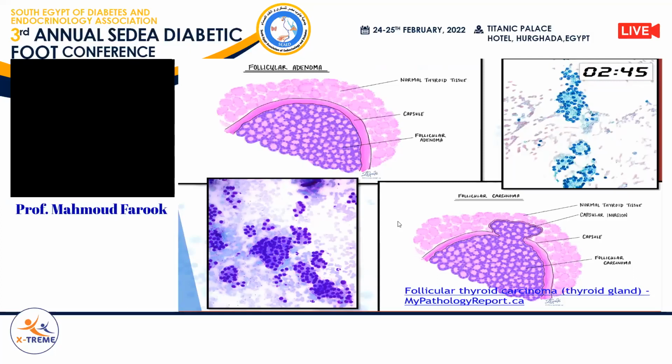This is an image from cytology of follicular adenoma, and this is a follicular carcinoma. You can appreciate the marked similarity between these two slides, which makes it impossible to differentiate between follicular adenoma and follicular carcinoma, because the diagnosis is based on the presence of invasion, which cannot be appreciated unless you have an excised biopsy.